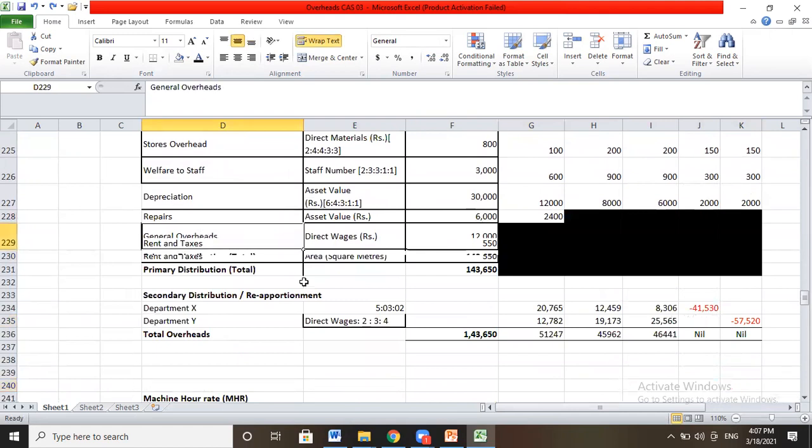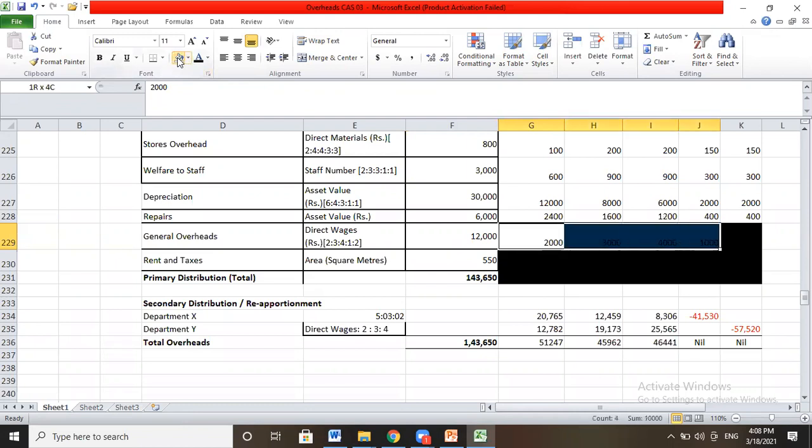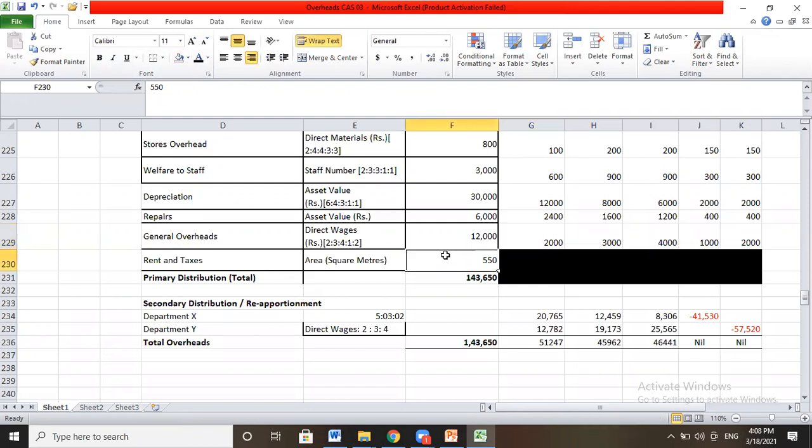So direct wages 12,000 divided by this 12, you will get 1,000. So 1,000 multiplied by 2, it will be 2,000. 1,000 multiplied by 3, 4, and same, we'll get it again.